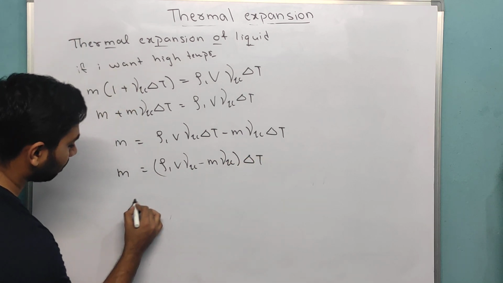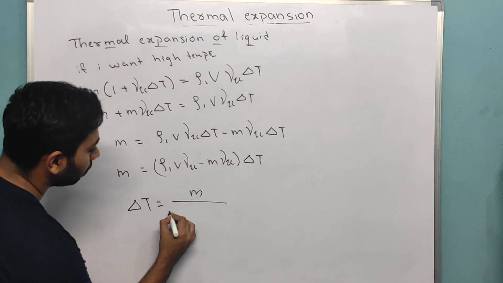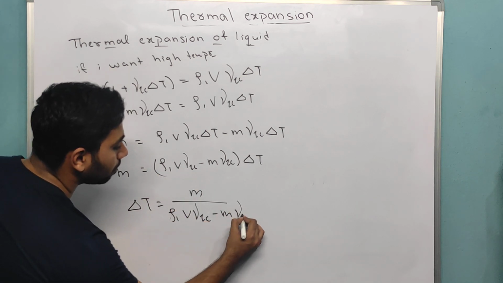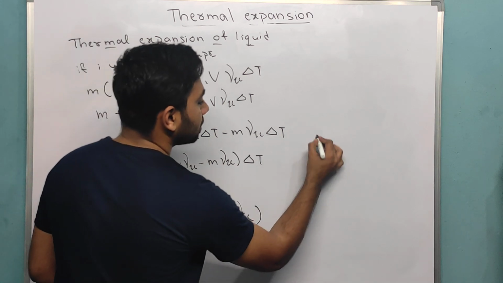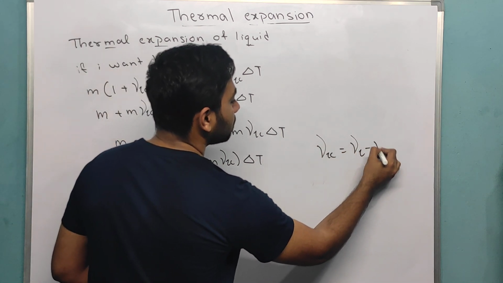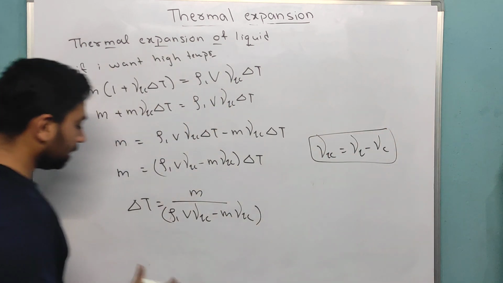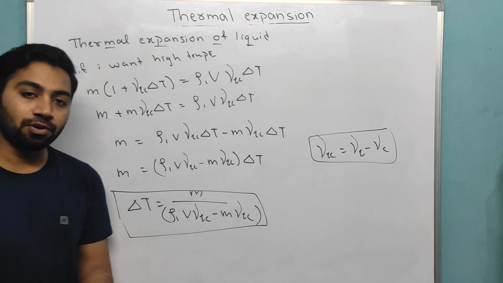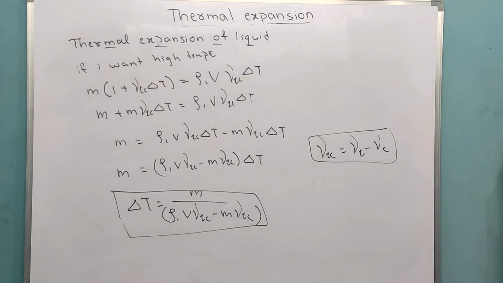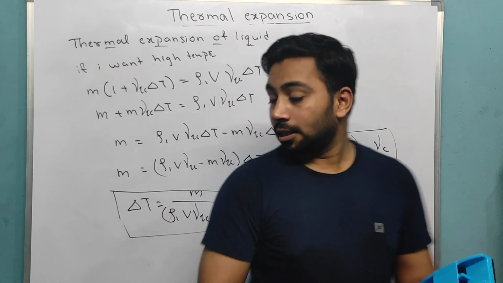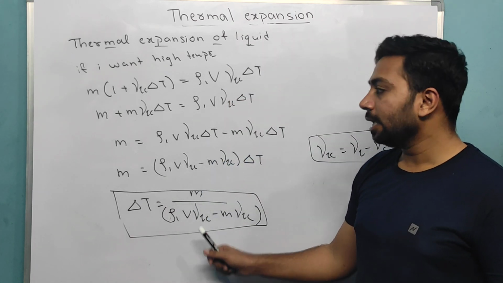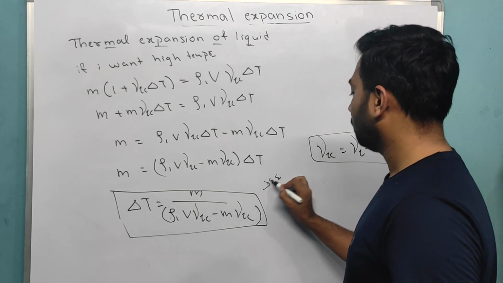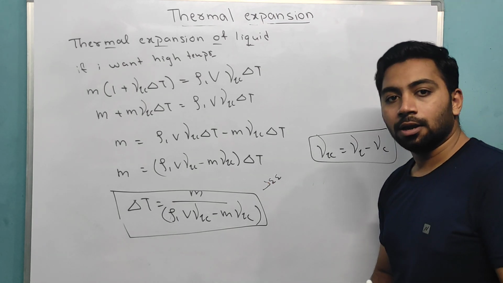Alright, now the change in temperature will be mass into initial density, volume, and this one minus the sigma into ΔC. And you know one thing, sigma ΔC is equal to sigma of liquid minus sigma of container. This is the maximum temperature. See, if you remember one, I know it is enough, but this only one is very hard. I know, remaining everything is fine. And this is purely for this one. Take down first.